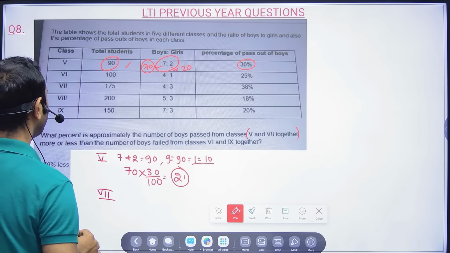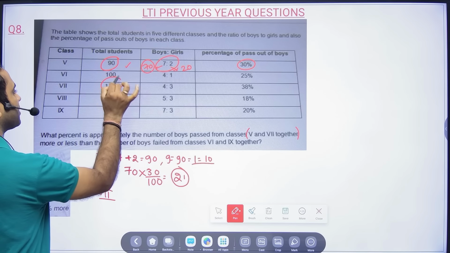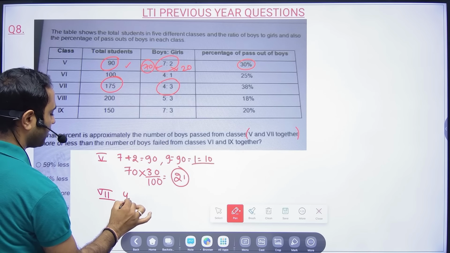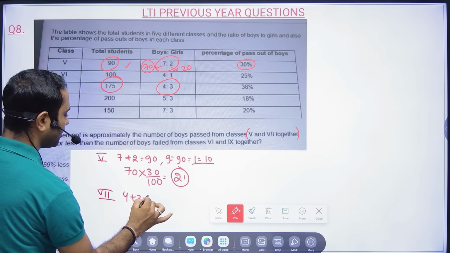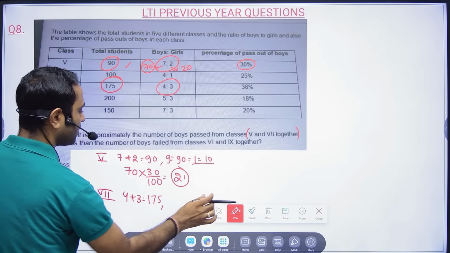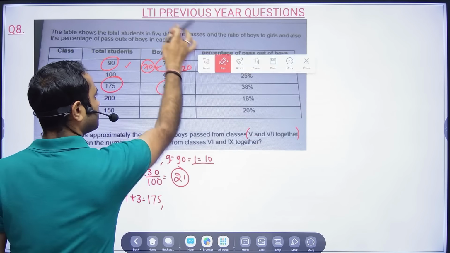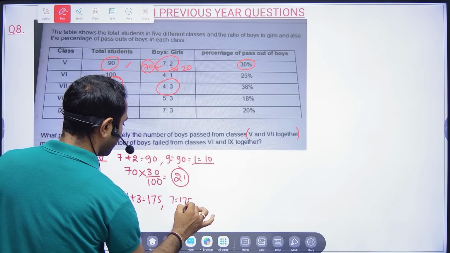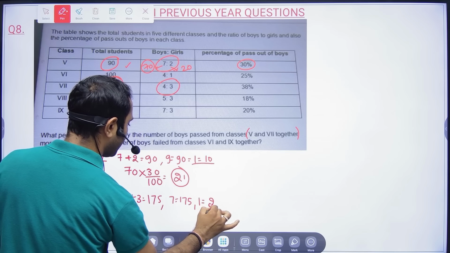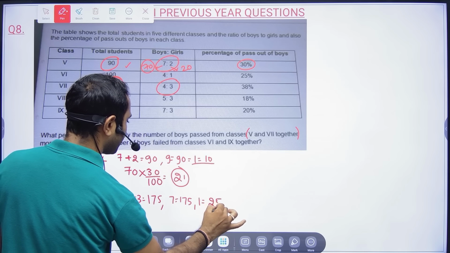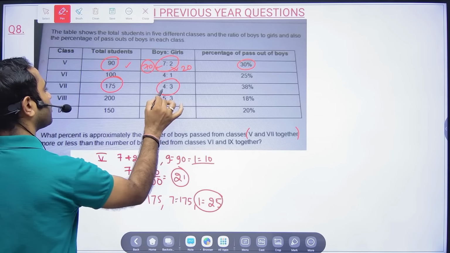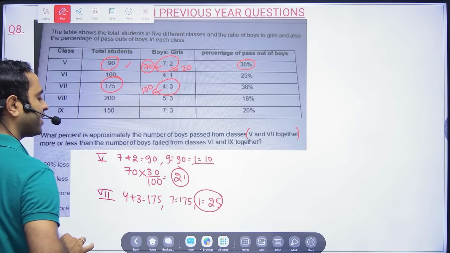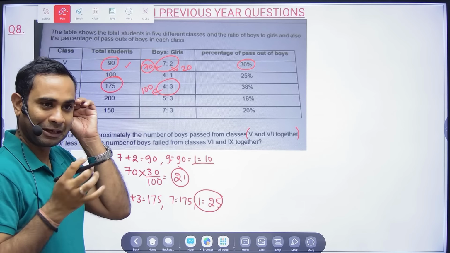Now in class 7th, total is 175 and the boys to girls ratio is 4:3. So 4 plus 3, that means 7 units is equal to 175. So 1 unit will be equal to 25, since 7 fives are 35 and 7 twos are 14. So 4 units is 4 into 25, which is 100. Anyway, we are interested in boys only for this problem.